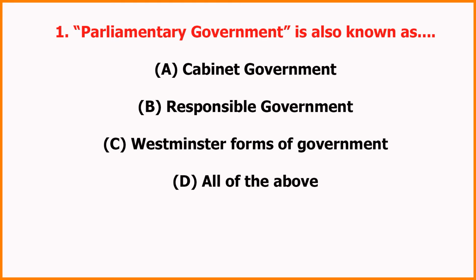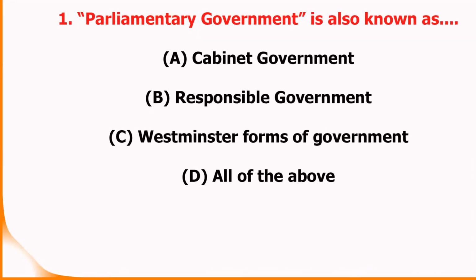1. Parliamentary government is also known as: A. Cabinet government, B. Responsible government, C. Westminster form of government, D. All of the above. Answer: D. All of the above.